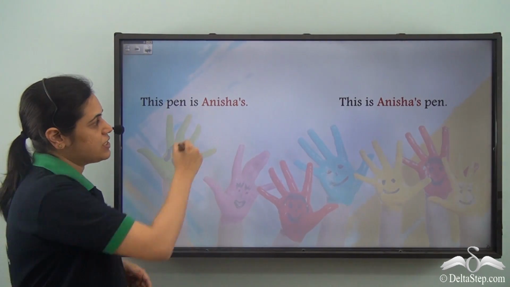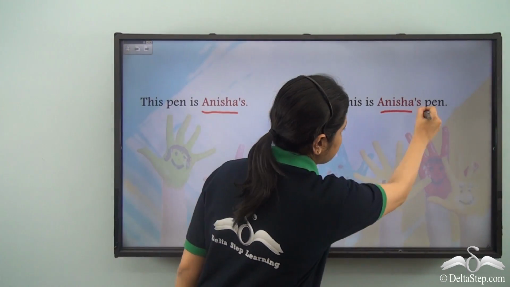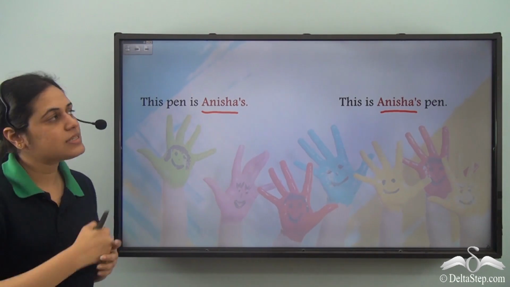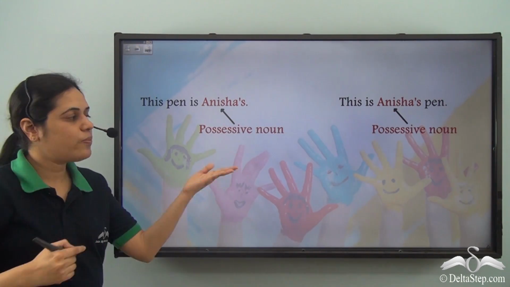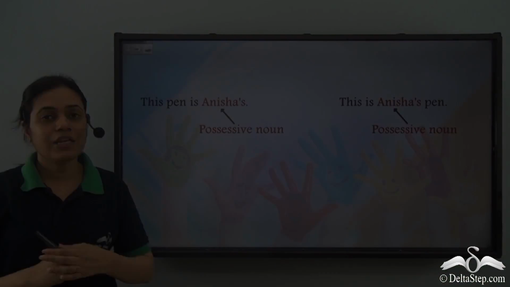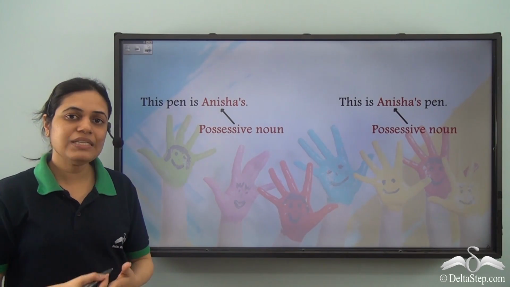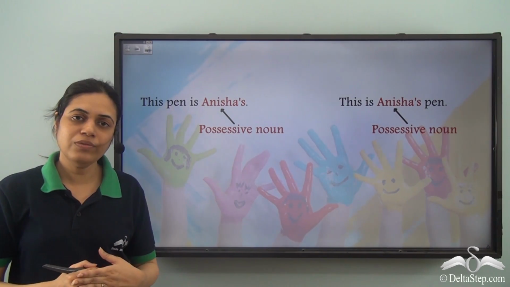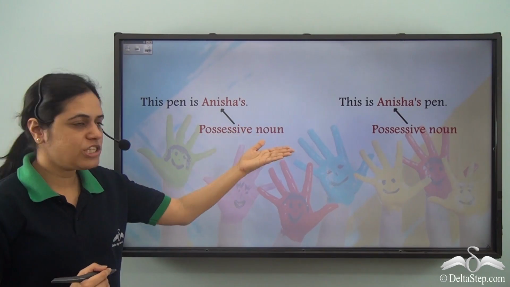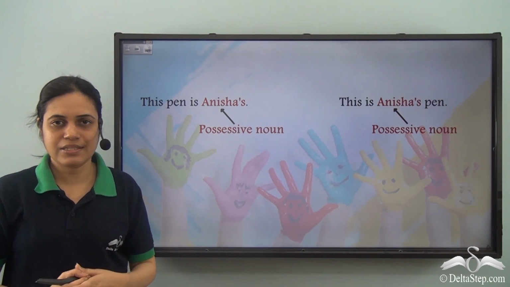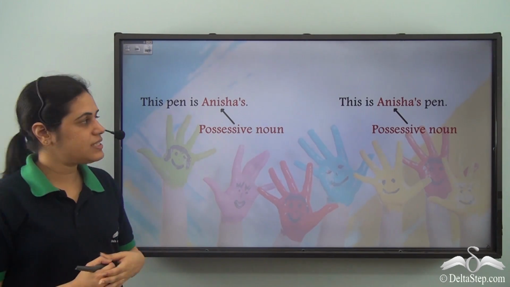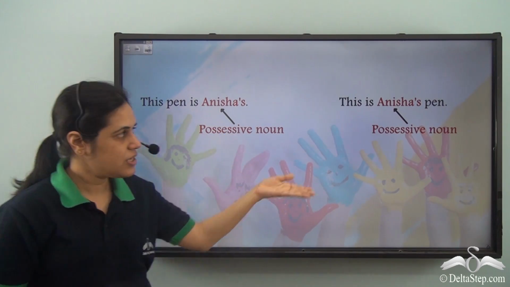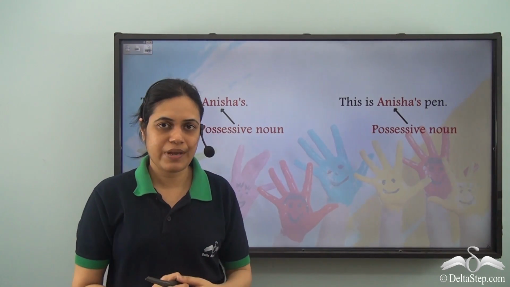In both the sentences, Anisha's is a possessive noun. Now I can replace a noun with a pronoun. So suppose Anisha is saying these sentences. So Anisha is saying this pen is Anisha's, this is Anisha's pen.